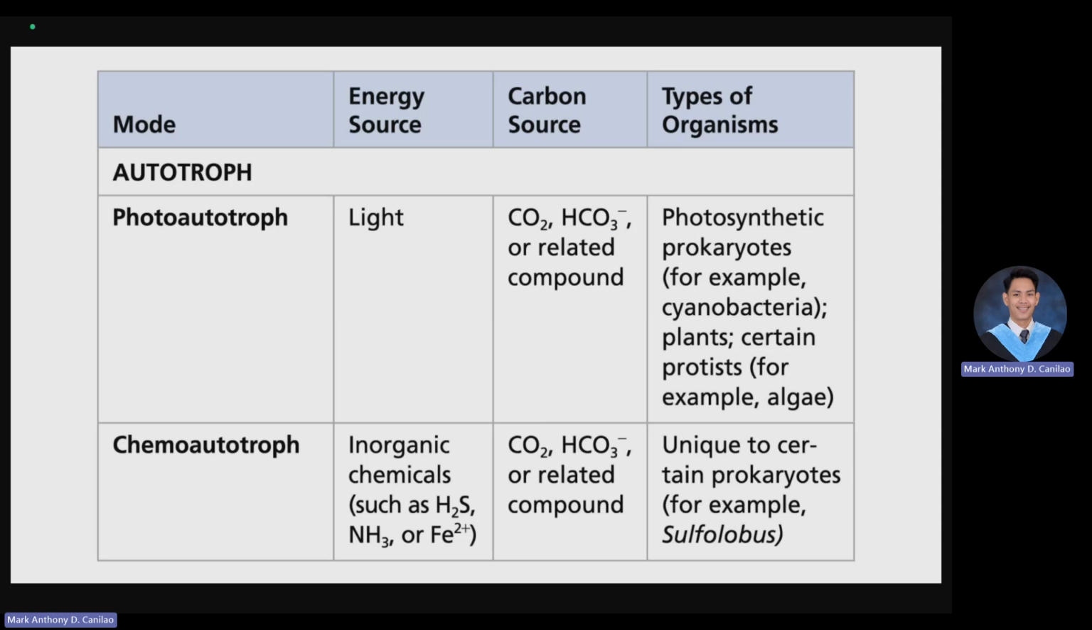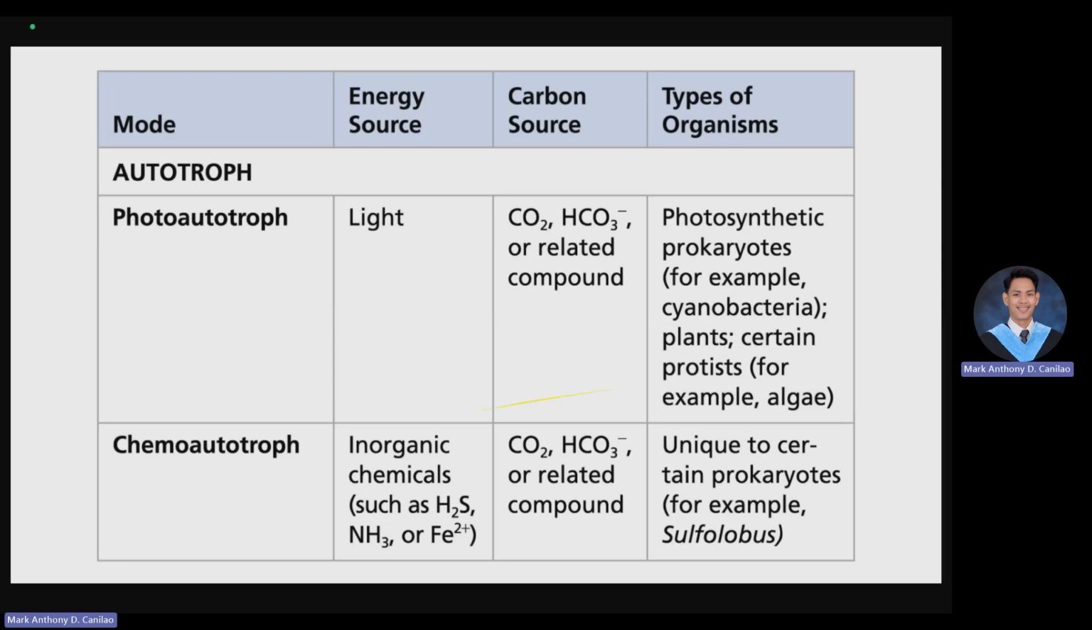On the other type of autotroph, we have the chemoautotroph, which is a unique prokaryotic organism that gets its carbon and other related compounds by gathering chemicals or inorganic compounds such as hydrogen sulfide, ammonia, and iron sources. For the heterotroph, we have the photoheterotroph and the chemoheterotroph.